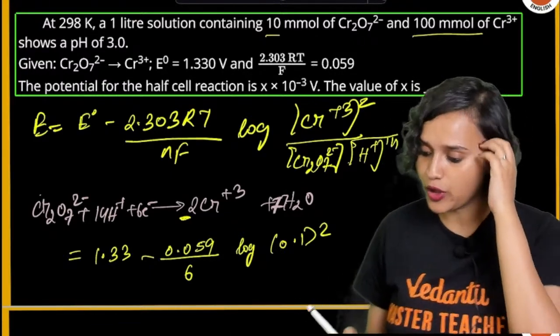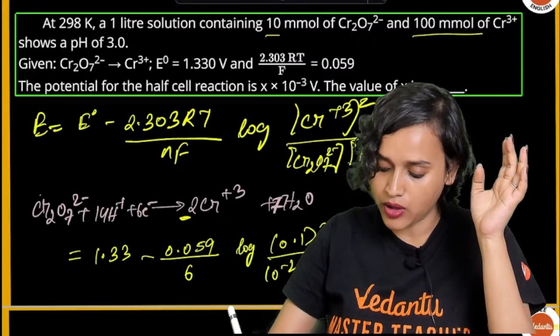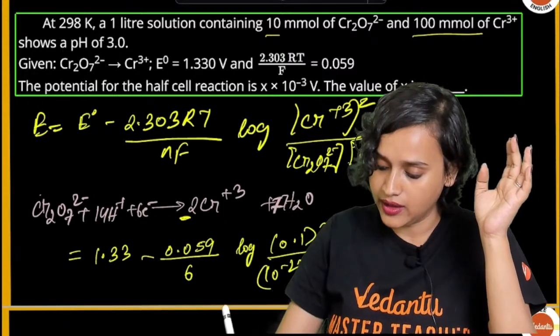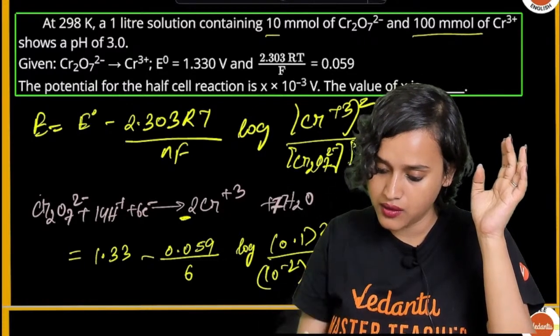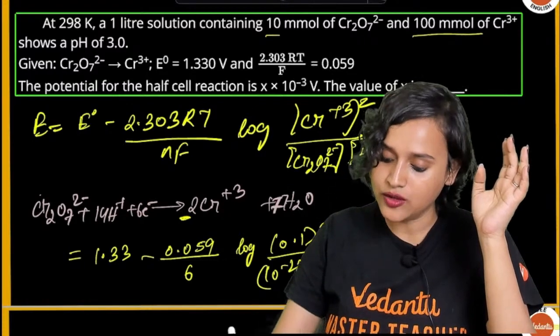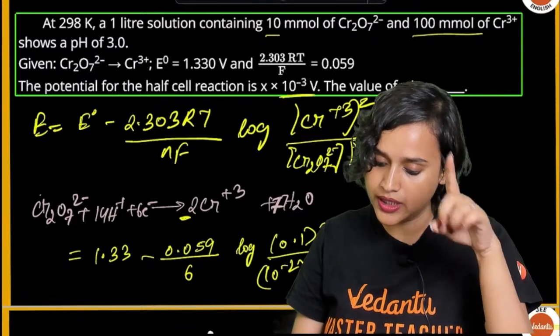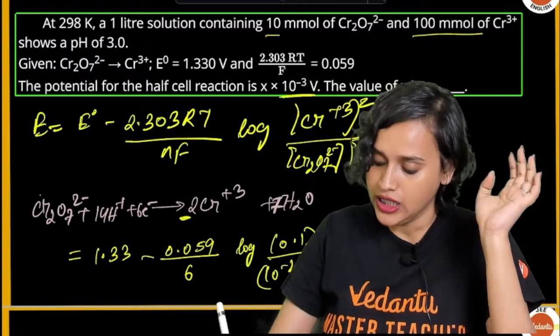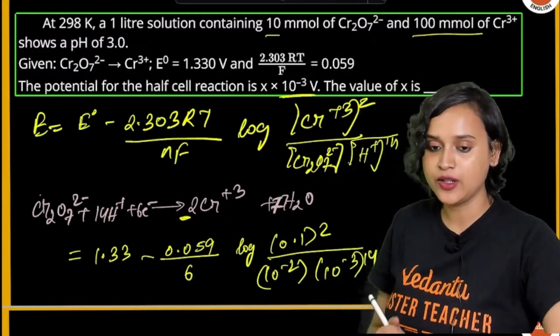Then we have 10 to the power minus 2 here, and here we will have 10 to the power minus 3, since pH shows 3, so 10 to the power minus 3 to the power 14. Now if you solve all of it, what will you be getting?